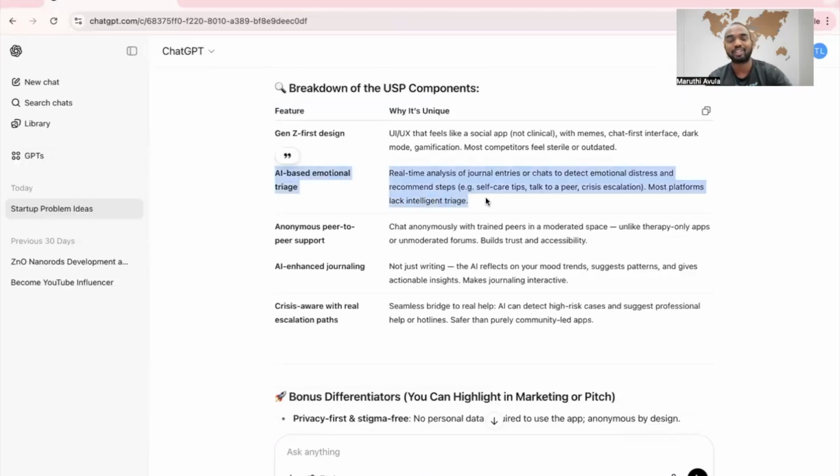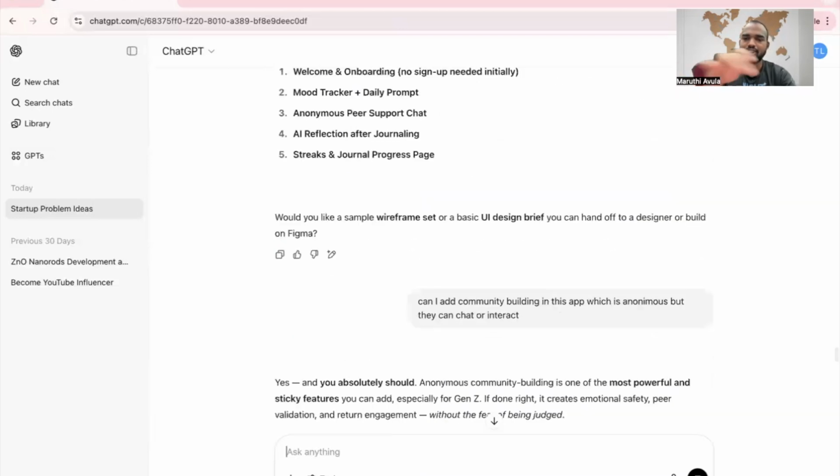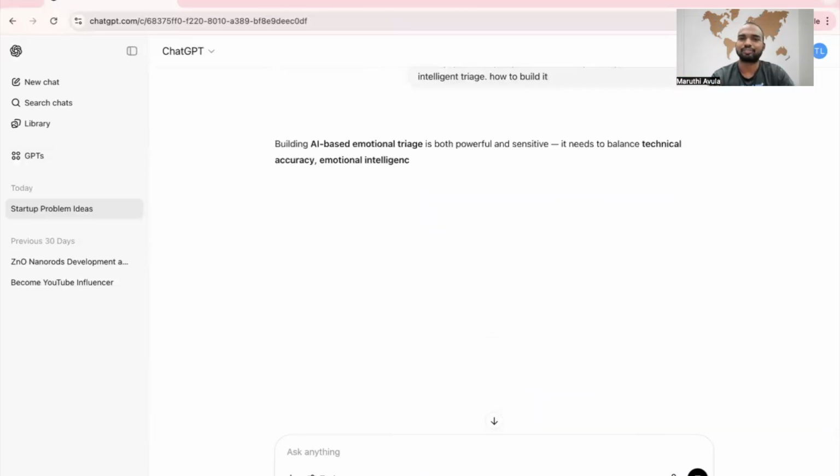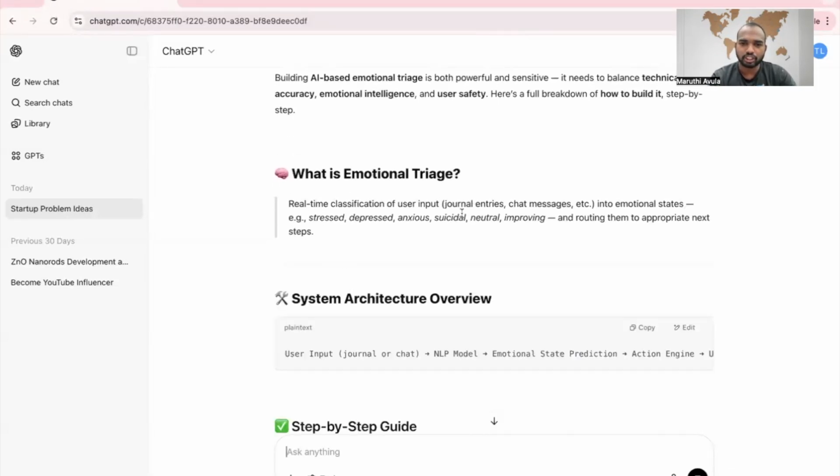What is it? Actually, I don't know what the meaning of triage is. Still working on it. How to build it? Now, see, it will give you everything. What is emotional triage? Real time classification of user input, journal entries, and chat messages into emotional states: stressed, depressed, anxious, suicidal, neutral, improving, and routing them to appropriate next steps.